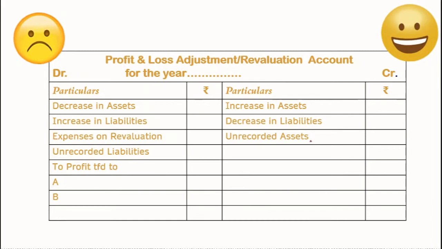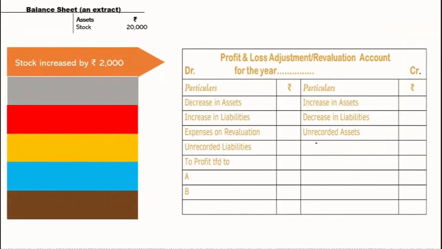In this video, I'm going to take all possible adjustments which affect your revaluation account, and you will understand how they affect it. So let's understand. I've taken an extract of a balance sheet wherein the stock value is given as 20,000. This is a balance sheet already given wherein the book value of an asset is 20,000.